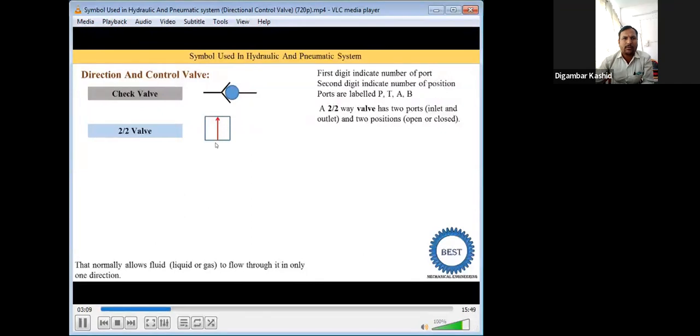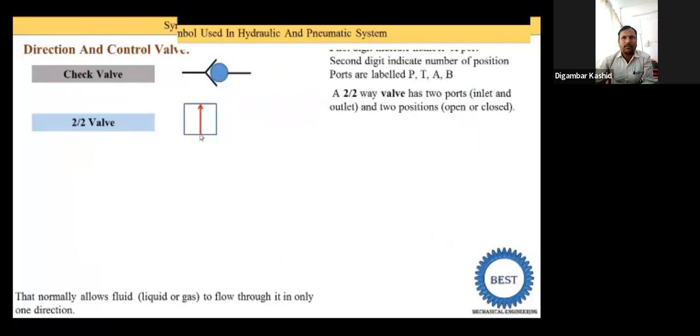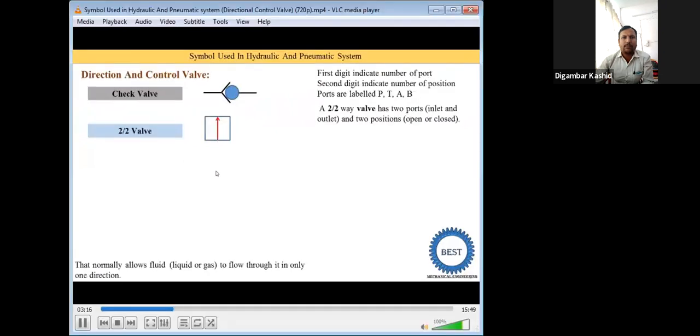So this is the first square, and this arrow indicates that here the port is P. Why is it P? Because the oil or fluid is coming from the pump or compressor. It is our port P, and this is the port A. The A side is supplied to the actuators. This is the first position.